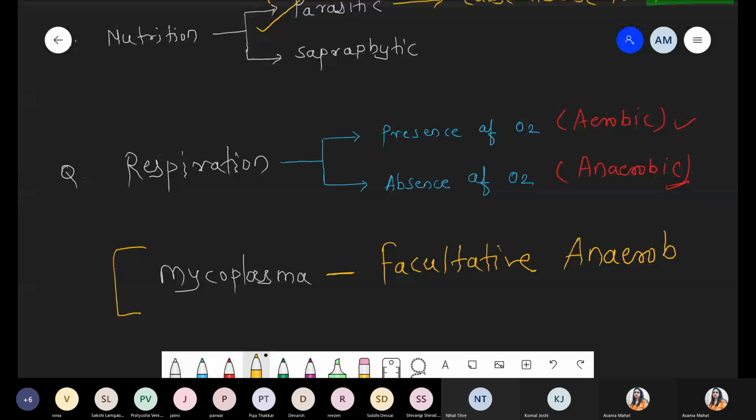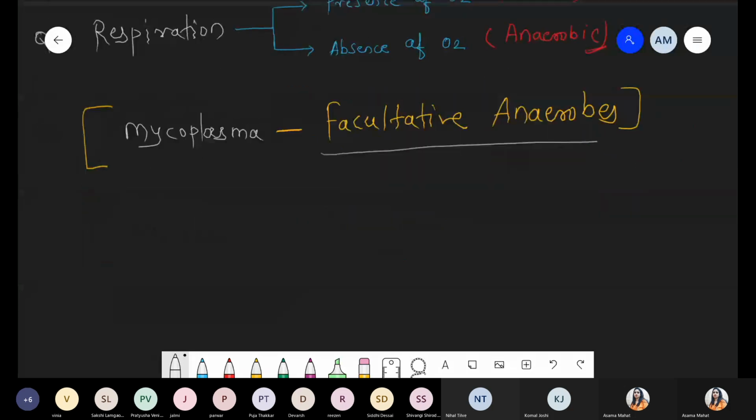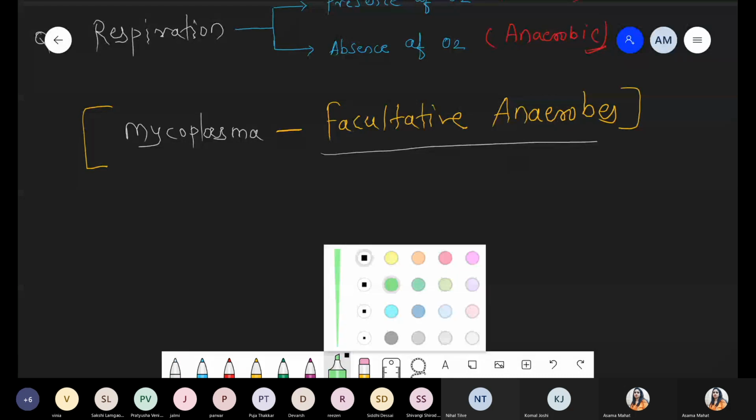So what is the meaning of facultative anaerobes? To understand facultative anaerobes, I am taking a simple diagram. We have to grow bacteria inside a test tube. So for example, this is a test tube. We place it in a horizontal position.